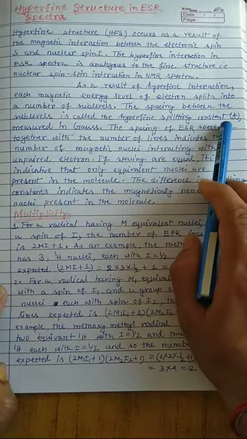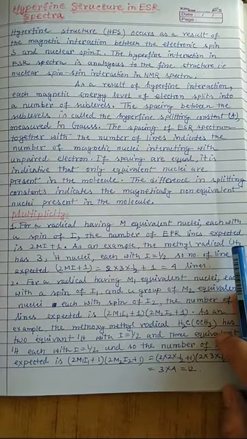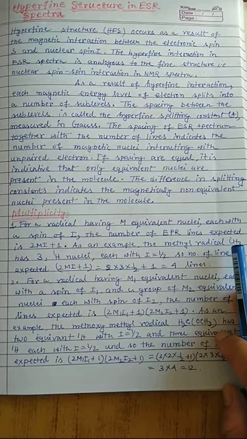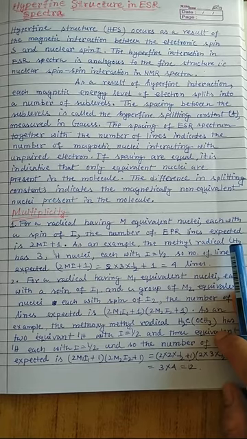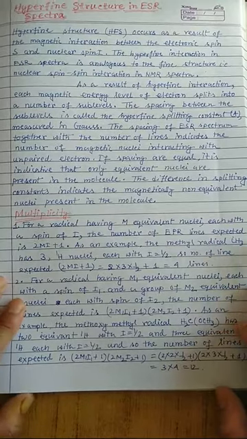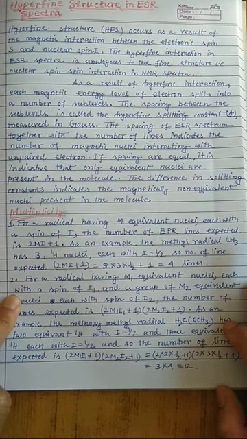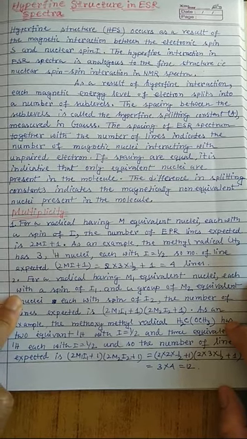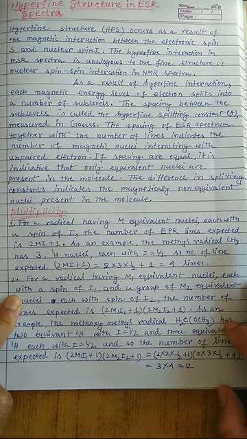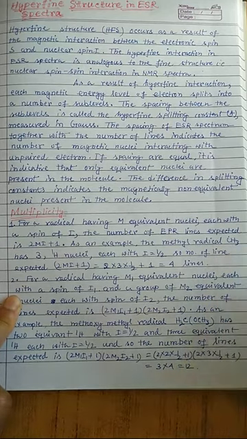Okay, that is denoted by the letter A. And we know that because the ESR spectrum appears in the microwave region and the hyperfine coupling constant is not a small value, like the spin splitting in case of an NMR spectrum. It's a huge number. So we have to express this hyperfine splitting constant in terms of Tesla or Gauss, because we can't express it in megahertz. If we express it in megahertz or hertz, it becomes a huge number. So it's mandatory to use the Gauss or Tesla unit.